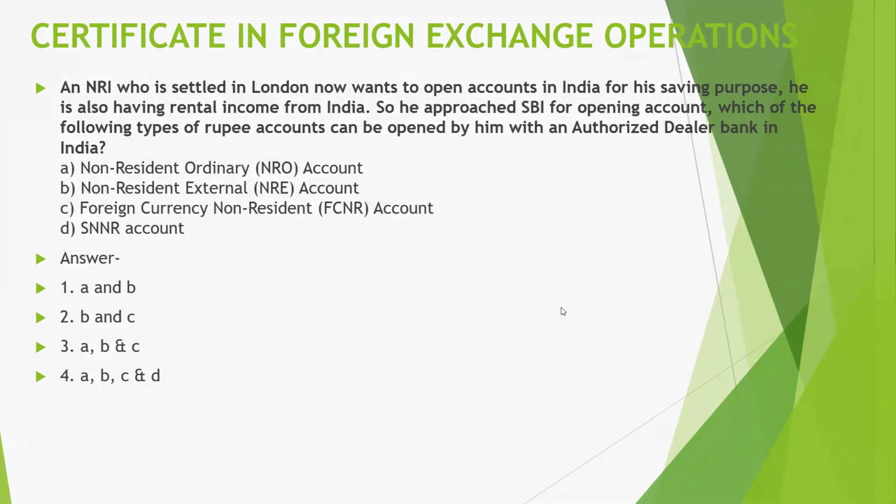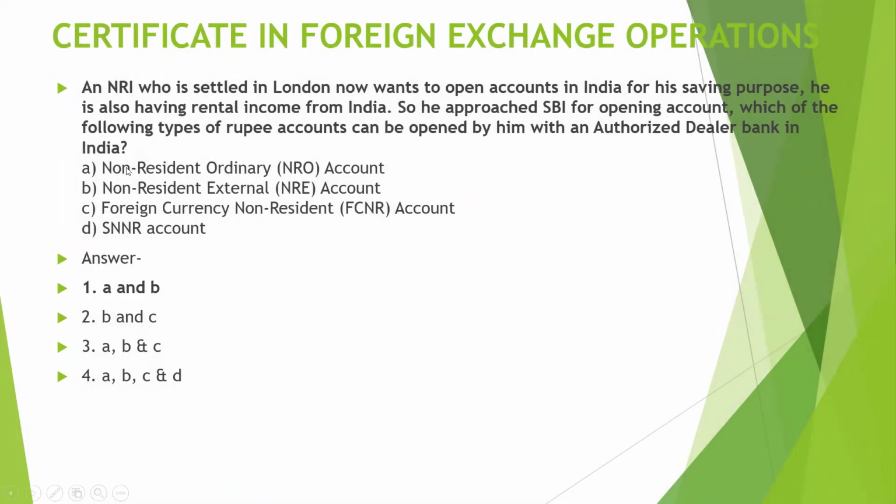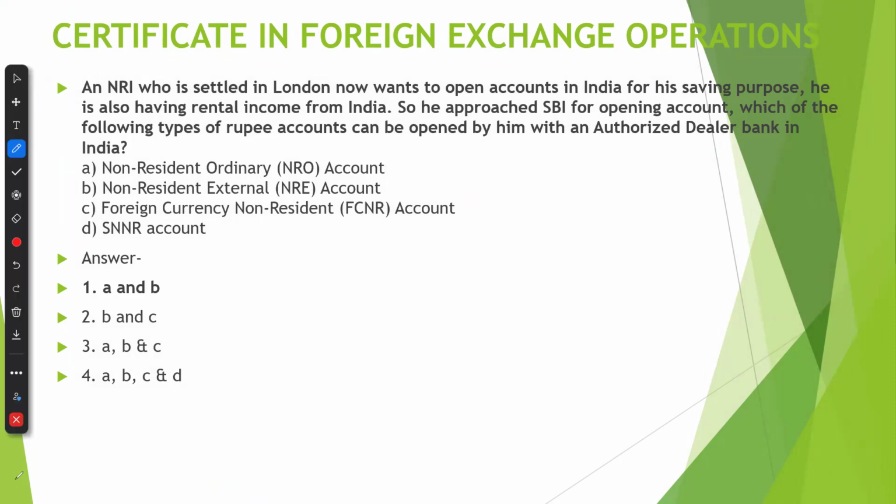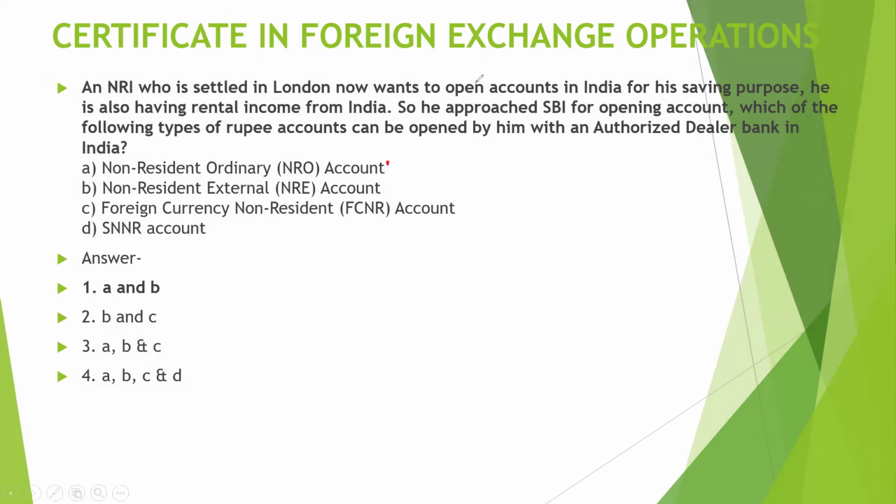So let's see the right answer. Correct answer is A. That is NRO and NRE. So two types of account can be opened by this NRI. Here it is mentioned that he is having rental income. So for rental income purpose, he can open an NRO account.